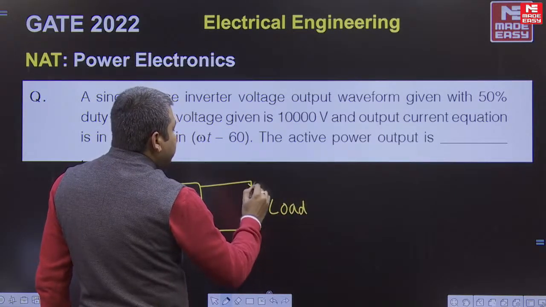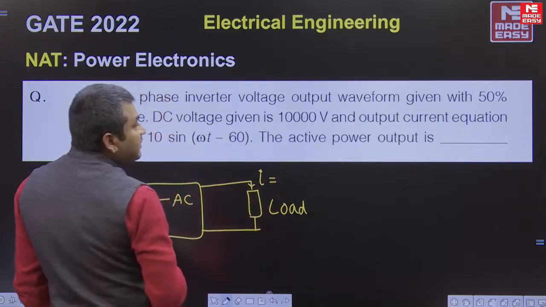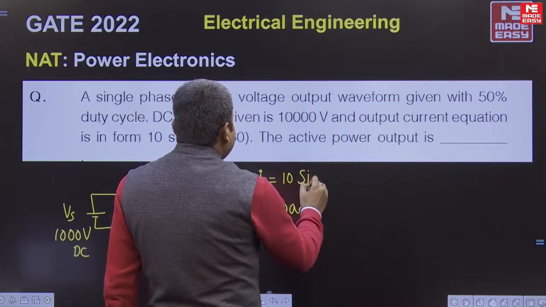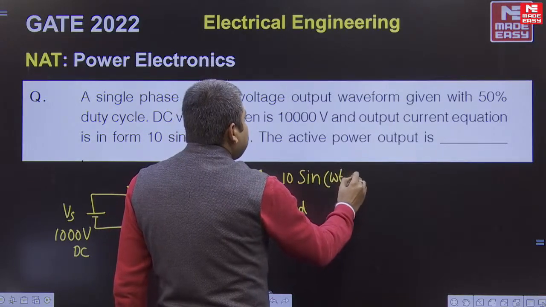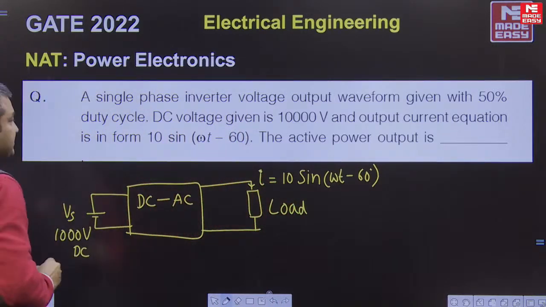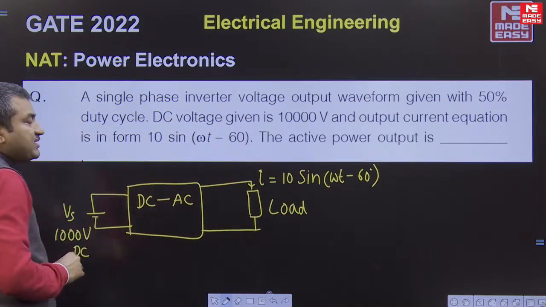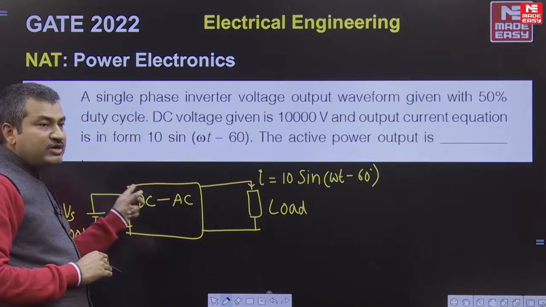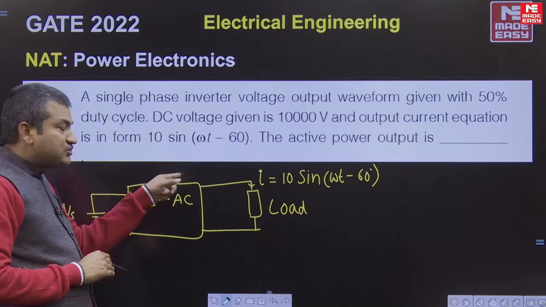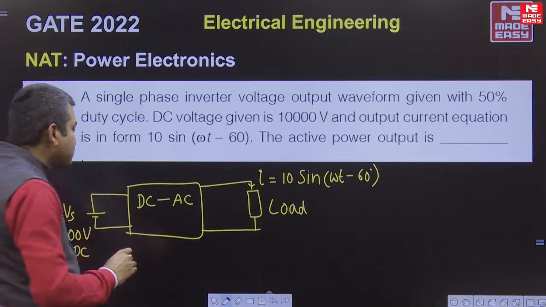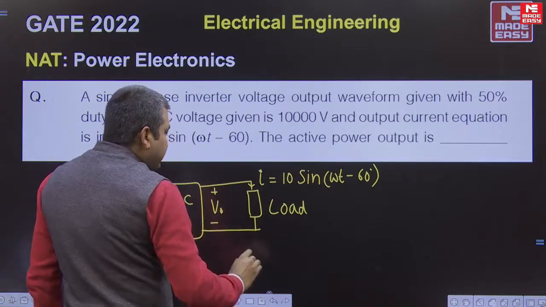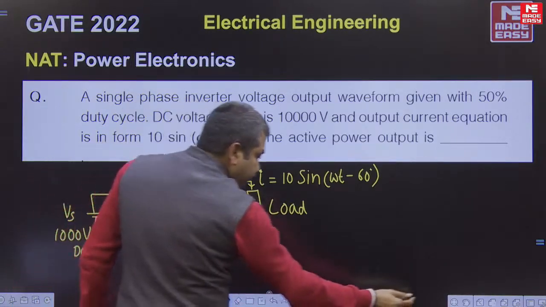They have given the equation for the load current, 10 into sine of (omega t minus 60 degrees). The duty cycle is 50%, which means in this inverter two diagonal switches are given 50% duty cycle and the other two diagonal switches 50%. That means we are getting a square wave at the output side.